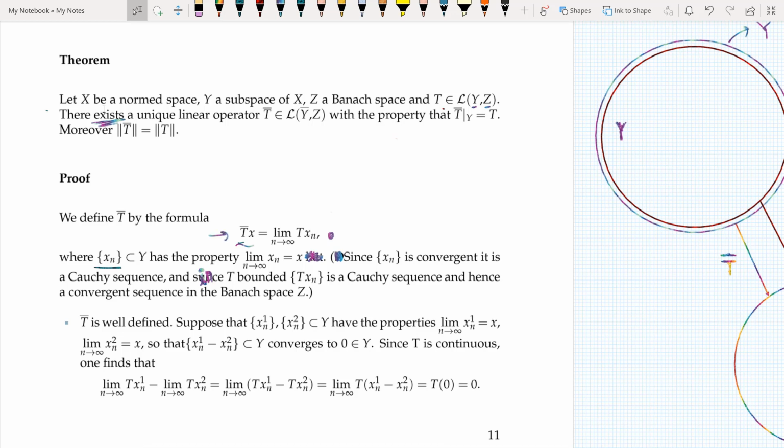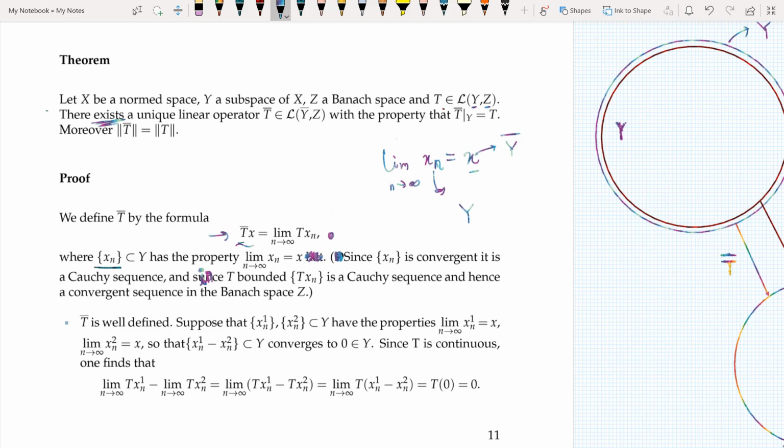Now I have this formula, so let me write it down again: the limit as n tends to infinity of xn is equal to x. This formula tells me what xn is. So xn is a sequence in space Y. Now x is in Y bar. Remember, x may or may not be in Y, but x definitely is in Y bar.